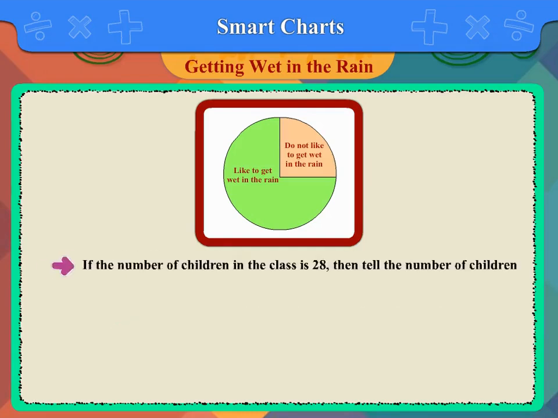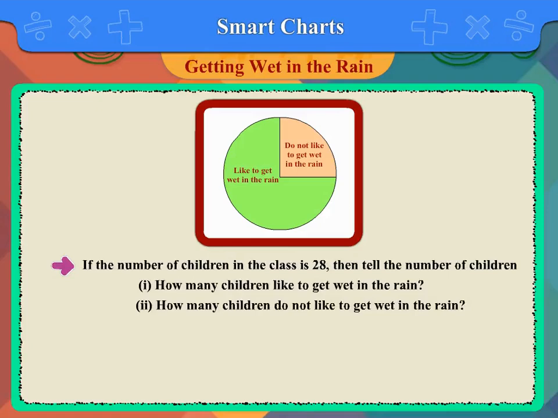Third, if the number of children in the class is 28, then tell the number of children. First, how many children like to get wet in the rain? Second, how many children do not like to get wet in the rain? Solution.